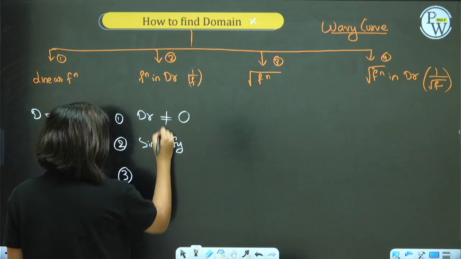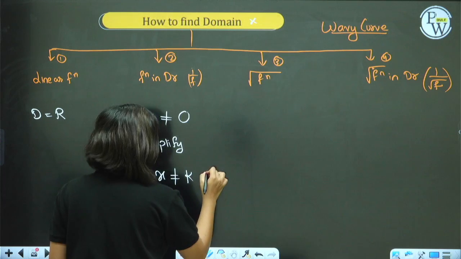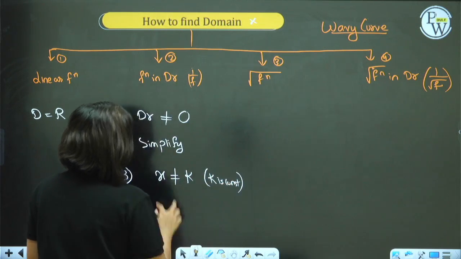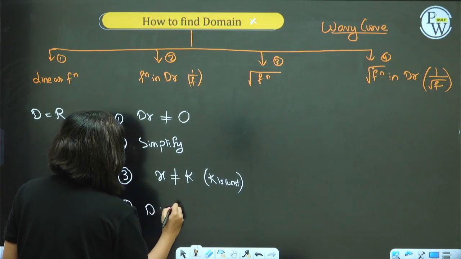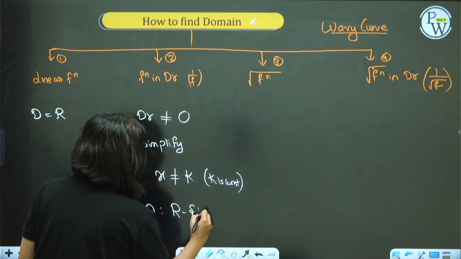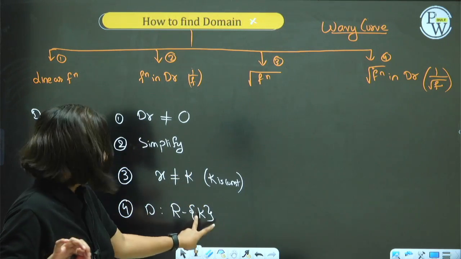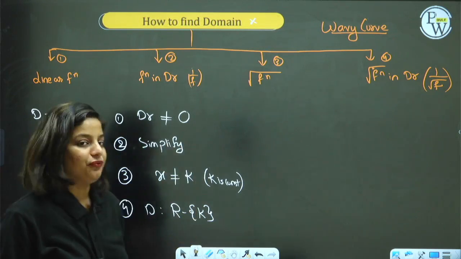Third step, after simplifying you will get x not equal to some number k, where k is some random constant. You will get x not equal to k. That means what is your domain? Domain will be all real numbers except this element k. Because x cannot be k, k is removed from the domain.